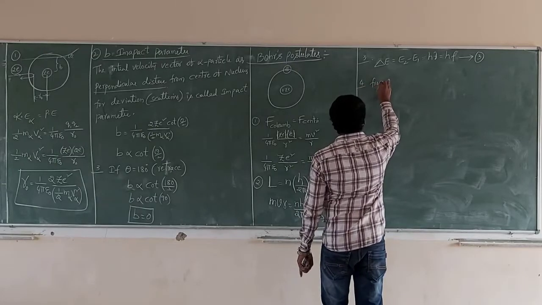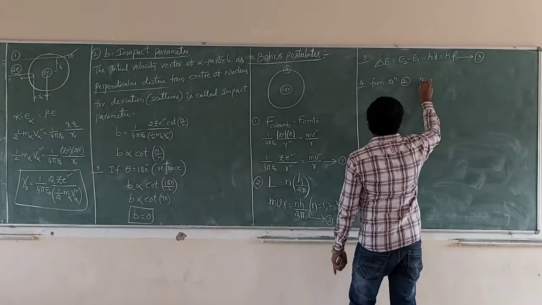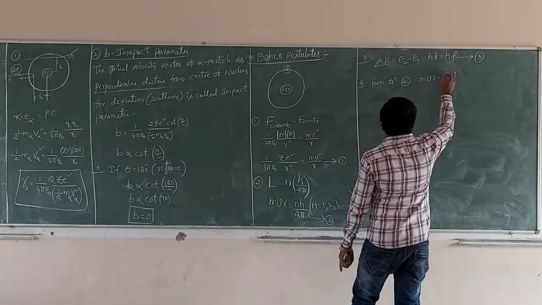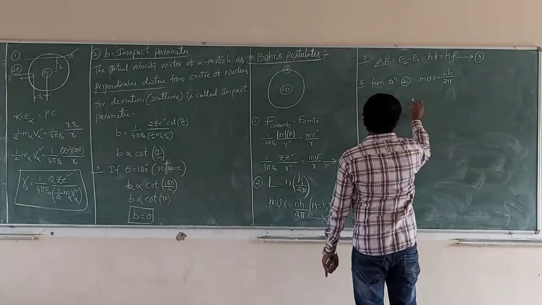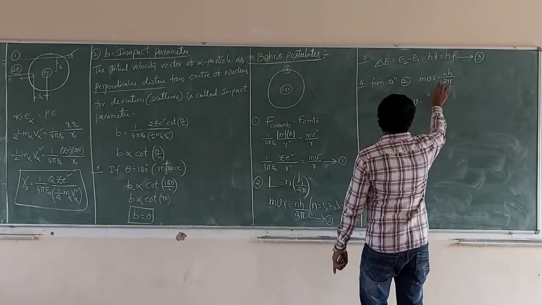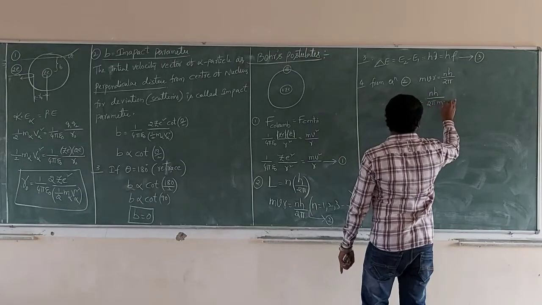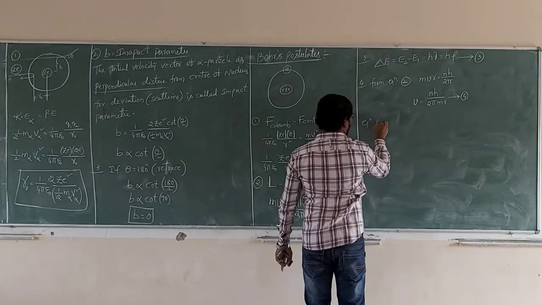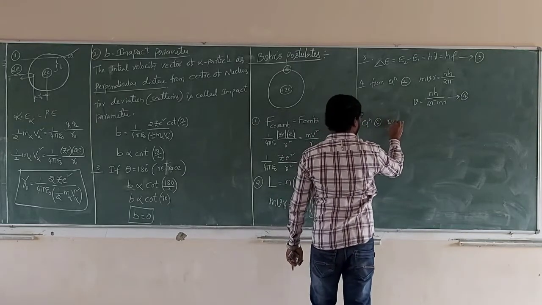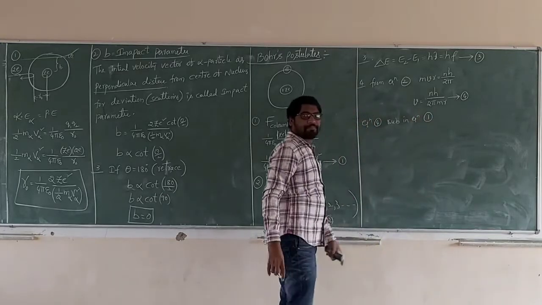Now we go for the fourth one. From equation 2, mvr is equal to nh by 2 pi. Next, v is equal to nh by 2 pi mr. This is equation number 4. Equation 4 is substituted in equation 1.